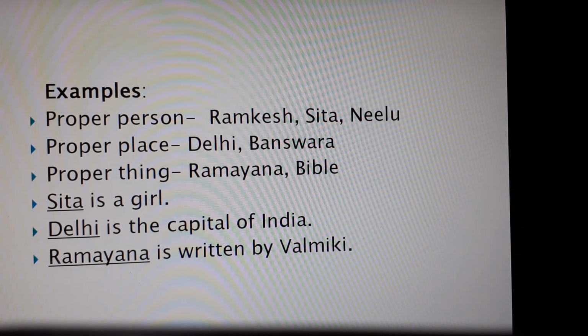When we see the sentence, Sita is a girl, Sita is the name, so it's a proper noun. Delhi is the capital of India, Delhi is the name of a place, so it's also a proper noun. India is also a proper noun because it is also the name of a place. Ramayana is the name of a book, the name of a thing, so definitely it's a proper noun. And Valmiki is again the name of a person, so it is also a proper noun. Though in this PPT I have not underlined them, they are proper nouns.